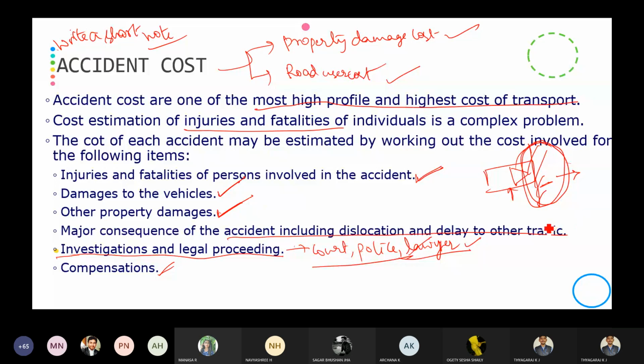Then the major consequences of the accident, including dislocation and delay. When an accident has occurred on the road, there will be a traffic jam, which will create delay to the road user. Then investigations and legal proceedings. That is for paying penalty to the court, and for police personnel you are going to give some money.